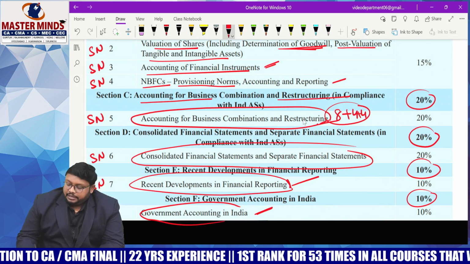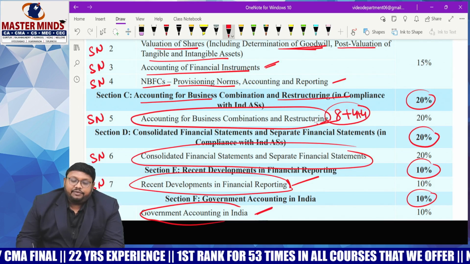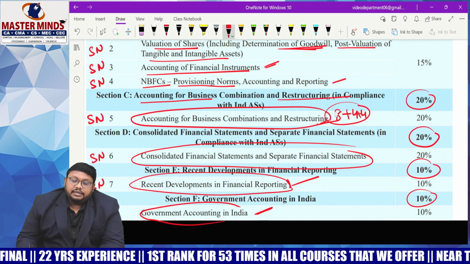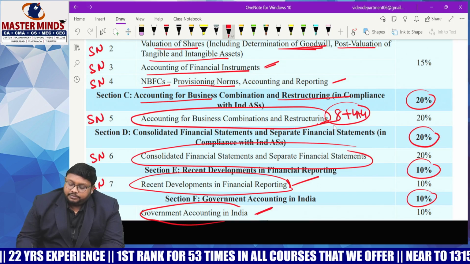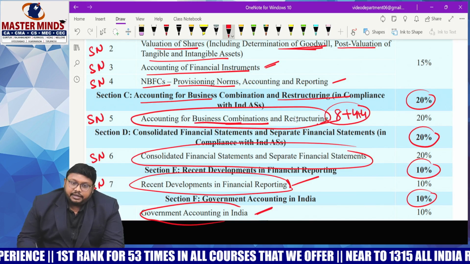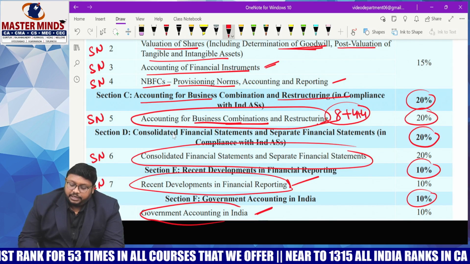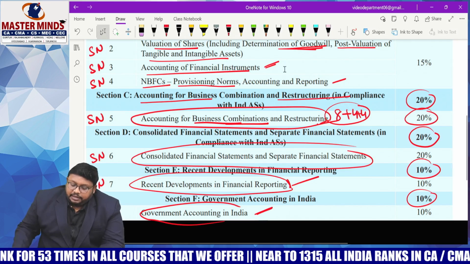We have discussed internal reconstruction separately, because in the recent two examinations they have asked internal reconstruction for nearly 8 to 12 marks. That is most important while preparing business combination. So you have to study internal reconstruction also. It is also under the weightage of this 20% only. So these are the aspects.